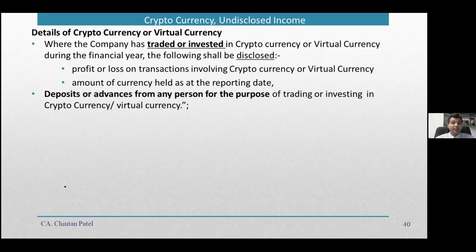So what it says is that whether the company has traded or invested in a cryptocurrency or virtual currency during the financial year, then the following shall be disclosed: profit or loss on transactions, and what is the amount of currency held. ये दोनों चीज आपको दिखाना पड़ेगा. अगर कोई कंपनी ट्रेडिंग और इन्वेस्टमेंट करती है तो उसको ये दिखाना पड़ेगा.